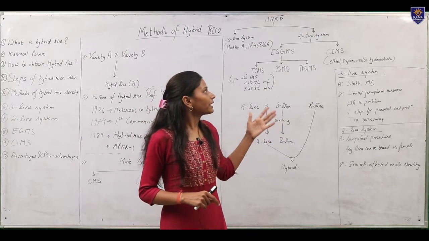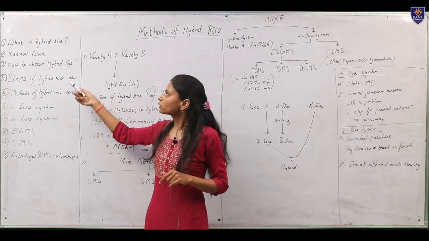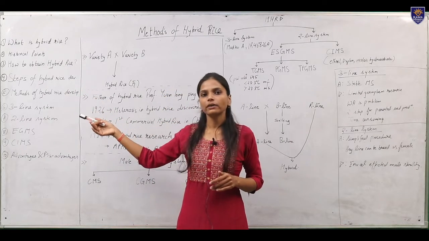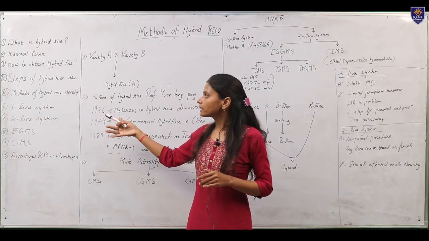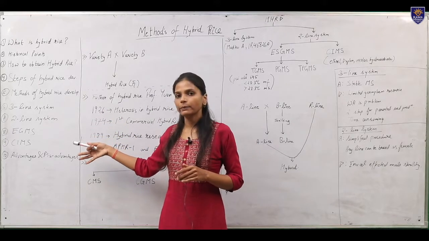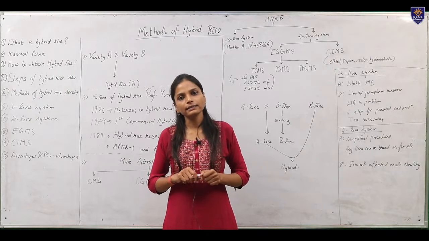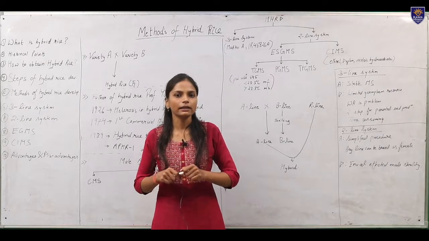So now we have covered till now what is hybrid rice, historical points, how to obtain hybrid rice, steps of hybrid rice development, methods of hybrid rice development, 3-line system, 2-line system, EGMS, CIMS. Now we come to the advantages and disadvantages of the 3-line system and 2-line system, which is our last topic.